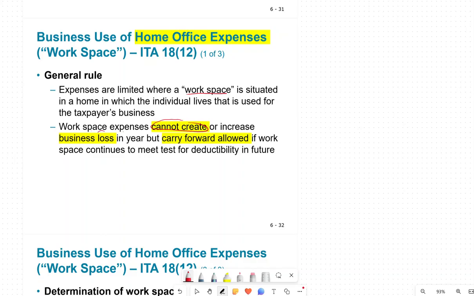But if you do have a business loss, you're allowed to carry it forward. First of all, you cannot create or increase your business loss when you're recording your home office expenses. If you already have a loss, you cannot increase the loss.